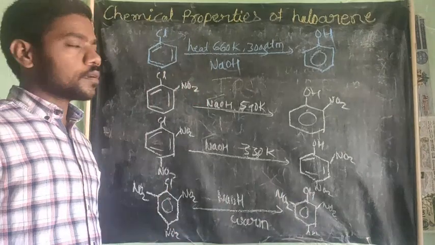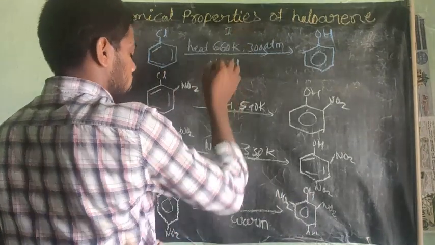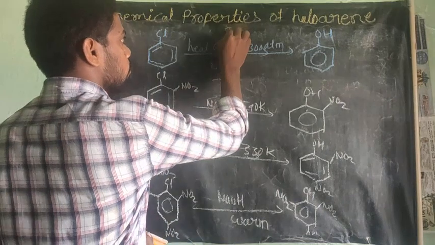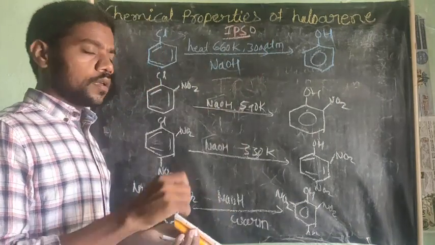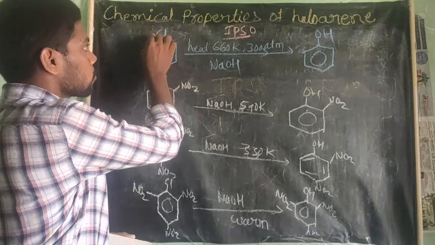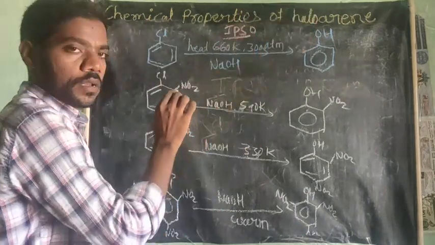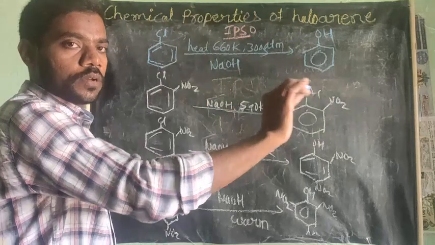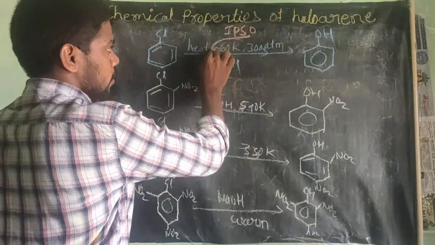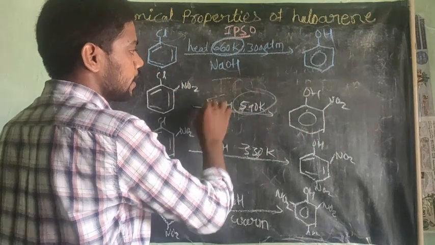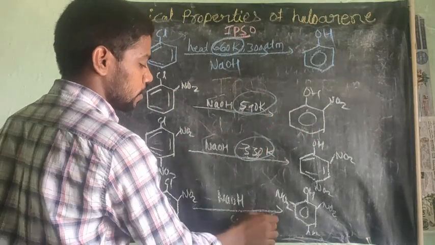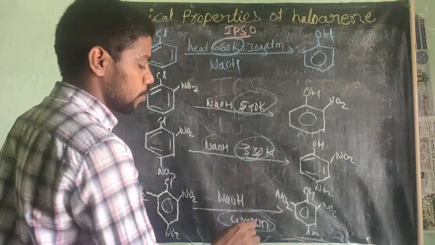You see here, dear student, they are all ipso substitution reactions. In these reactions, chlorine is going outside, OH is going to attack. But the conditions: 660 Kelvin, 590 Kelvin, 330 Kelvin, just warm. Just warm means around 50.